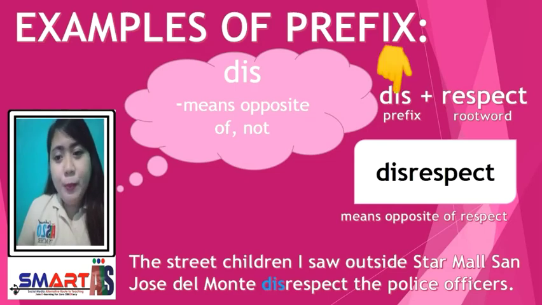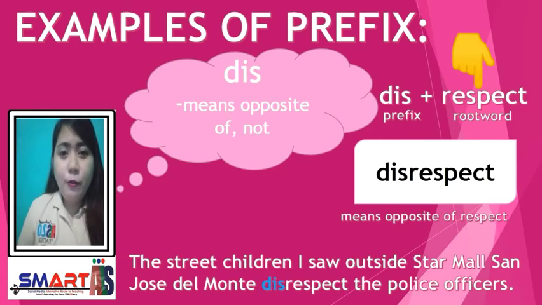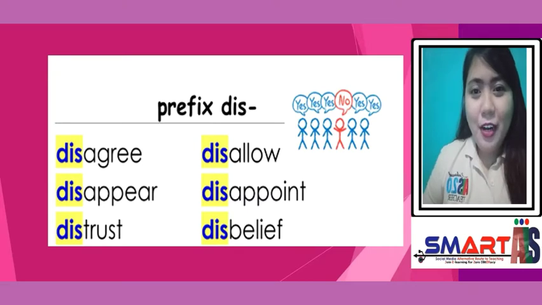Our next prefix is dis, which means opposite of or not. If we put the prefix dis and the root word respect, we will form a new word which is disrespect, meaning opposite of respect. Sentence: The street children I saw outside Star Mall San Jose del Monte disrespect the police officers. Here are other examples of words having the prefix dis. We have disagree, disappear, distrust, disallow, disappoint, and disbelief.